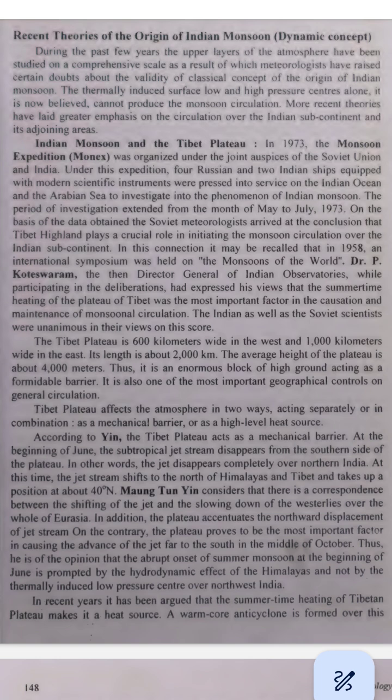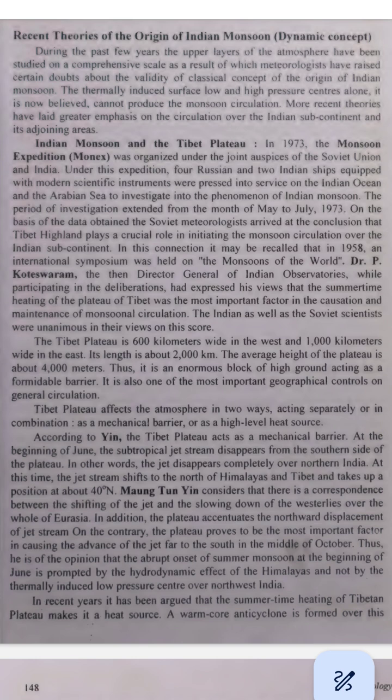4. Rain happens. As this moist air moves over India and hits mountains like the Himalayas, it cools down and the moisture turns into rain. This rain is what we call the monsoon. Example: think of it like when you blow on a cold glass. The moisture from your breath turns into tiny water droplets on the glass. That's what happens to the air when it reaches the mountains.